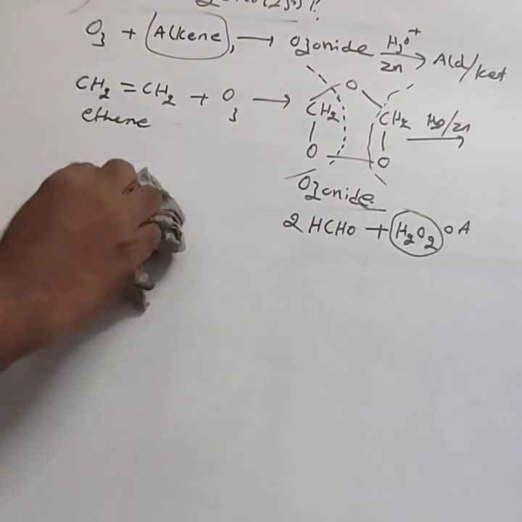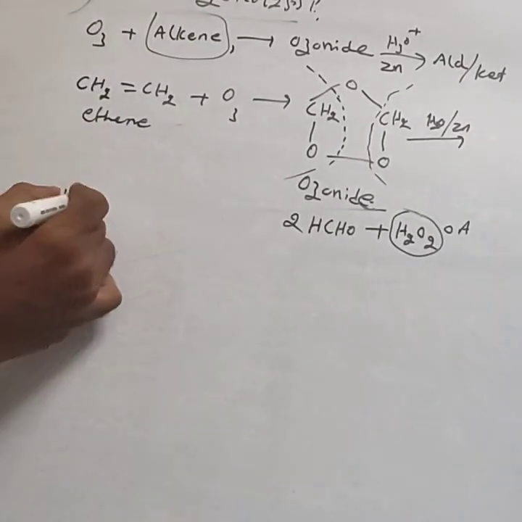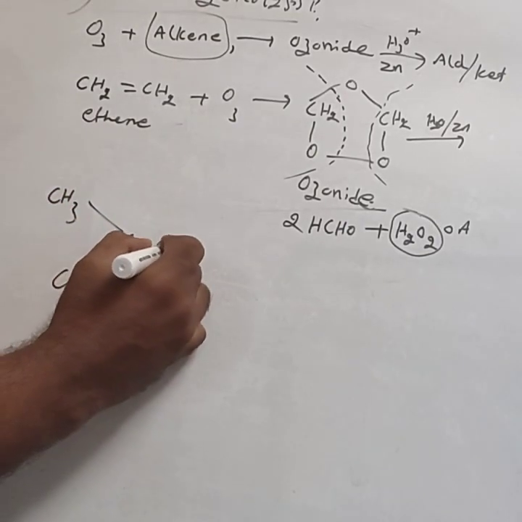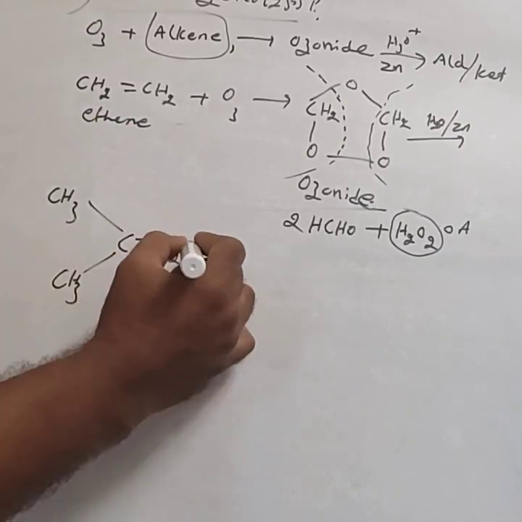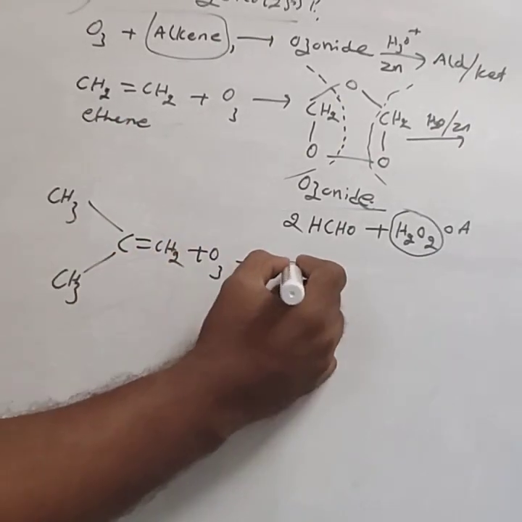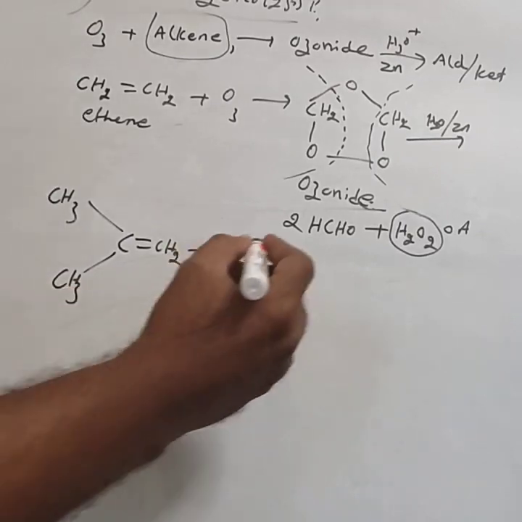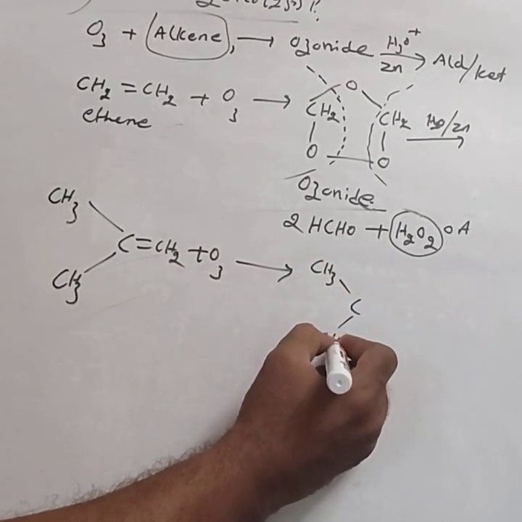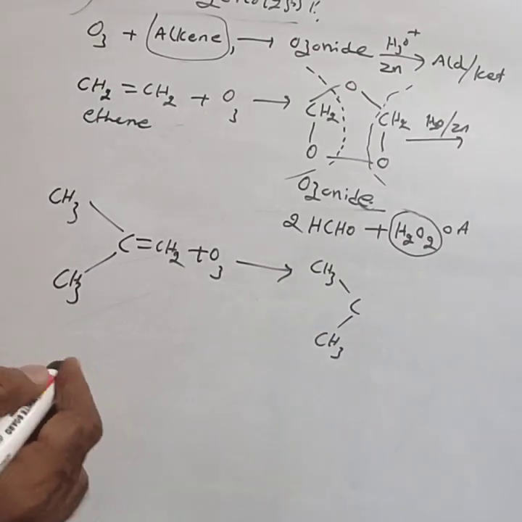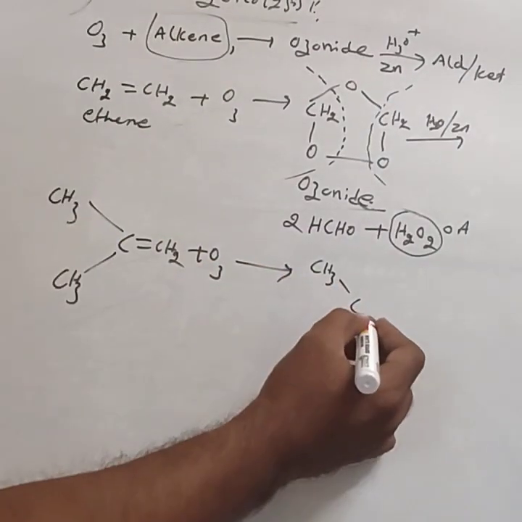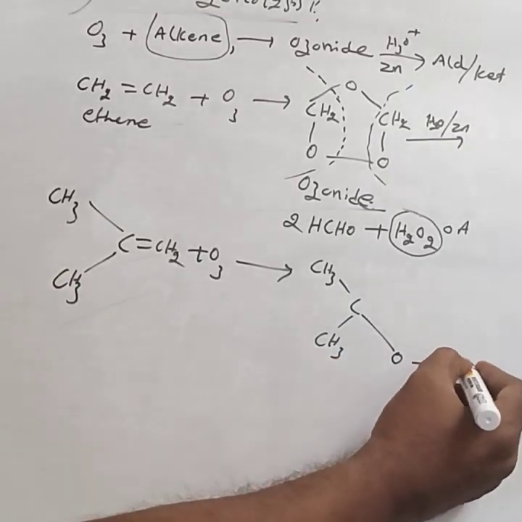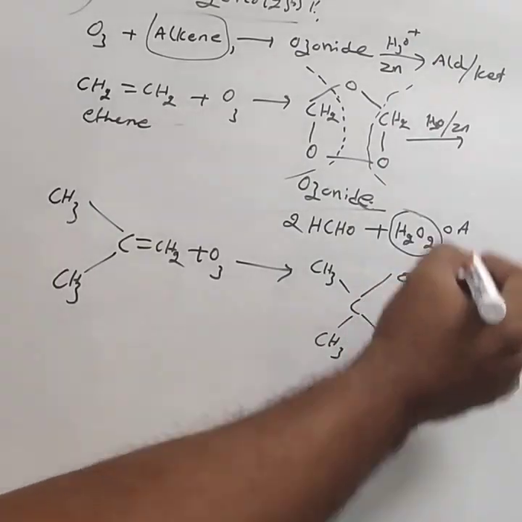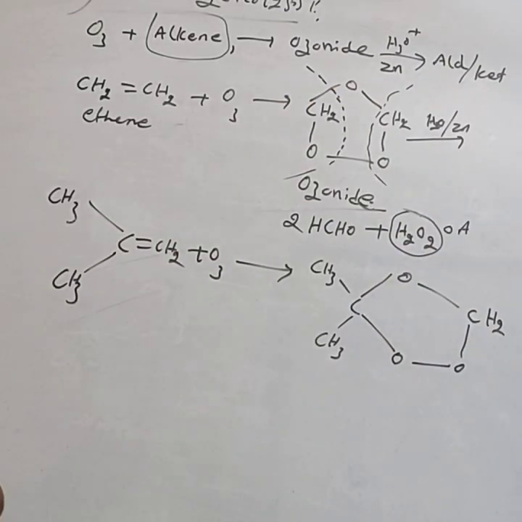You take CH3CH3 double bond CH2. This is the alkene. When this alkene is treated with ozone, you can easily expect the product, that is CH3 CH3. This part is not involved in the reaction, only ozone is added across the double bond, forming a cyclic compound, that is CH2. This is the cyclic compound, and ozonide is formed.